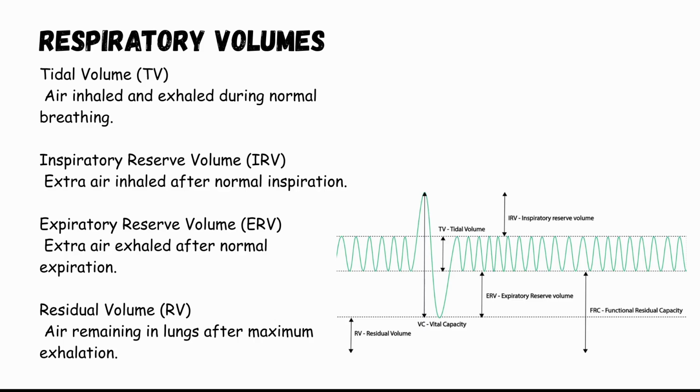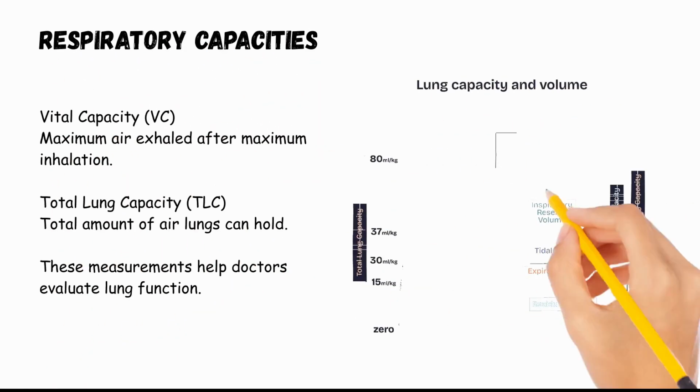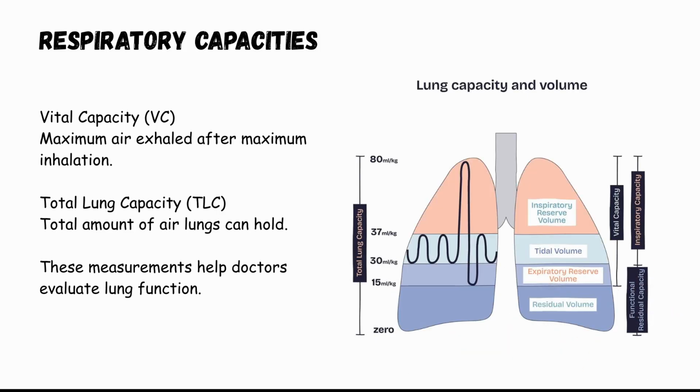This prevents lung collapse. Respiratory capacities are combinations of different respiratory volumes. These measurements help doctors evaluate lung health and respiratory efficiency. Vital capacity, VC, the maximum amount of air a person can exhale after taking the deepest possible breath. Total lung capacity, TLC, the total volume of air the lungs can hold after maximum inhalation. These values can be measured using an instrument called a spirometer. Spirometry tests are commonly used to diagnose lung diseases such as asthma and chronic obstructive pulmonary disease.